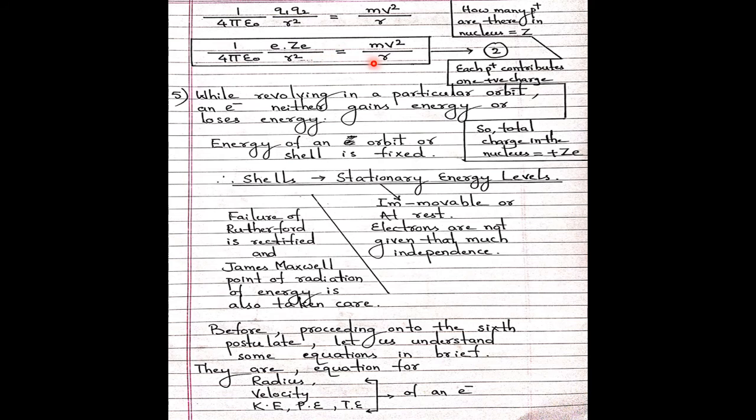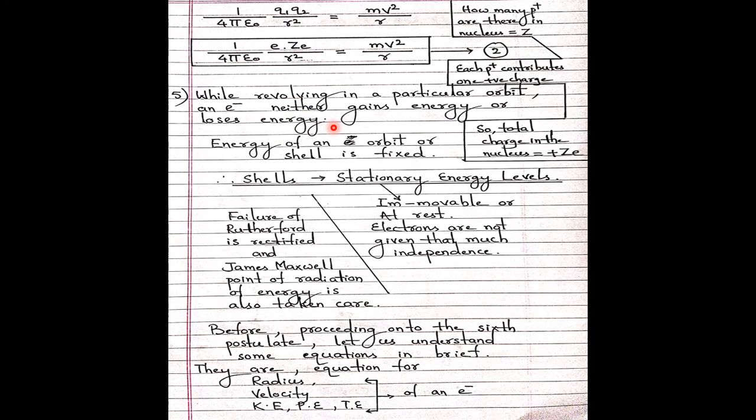Now postulate number 5: while revolving in a particular orbit, an electron neither gains energy nor loses energy. Here he has taken care of Rutherford's spiral into the nucleus, which is not allowed, plus James Maxwell's objection that it will radiate. We will go to the next postulate and you will understand. Whenever the electron is revolving around the nucleus, it neither gains nor loses energy.